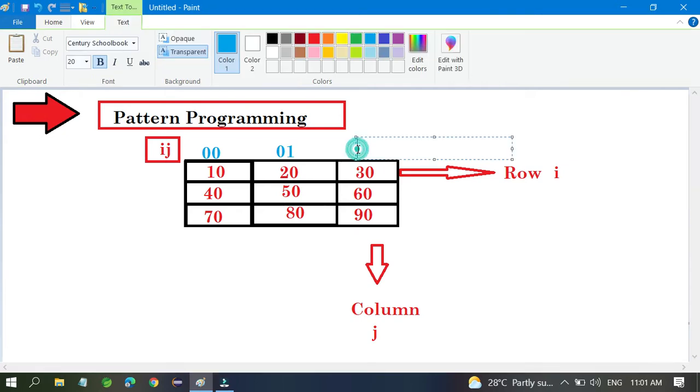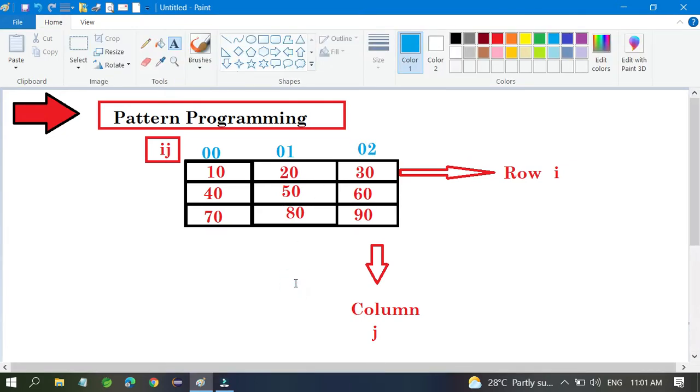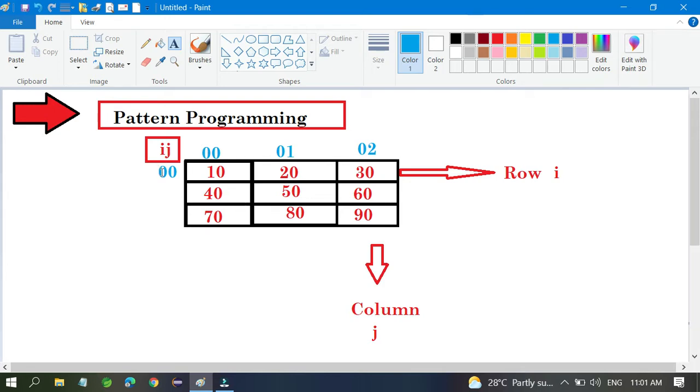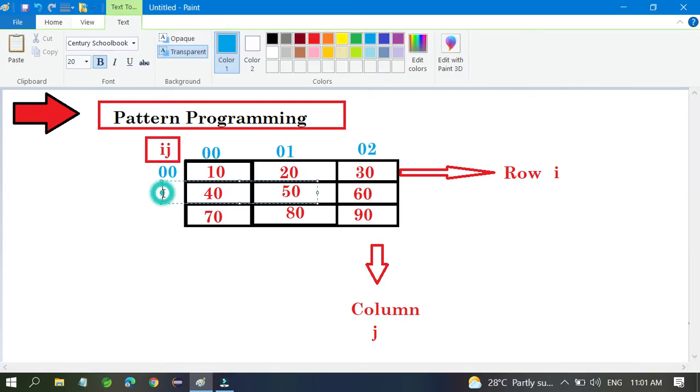If I go forward, it will be 0 but 2, which is column 2. So like that it increases. If you go to this place, you can indicate 1 and 0, because the row is 1 but the column is 0.